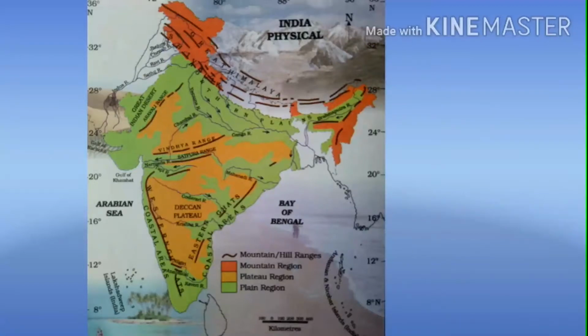It is the hottest and driest region of India. It lacks water, so some streams appear only in the rainy season. These streams do not have enough water to flow, so after that they disappear. Okay, children, next one main important thing is Luni is the only large river of this desert. What is the name of the large river of the Thar Desert? Yes, Luni. Clear, children?